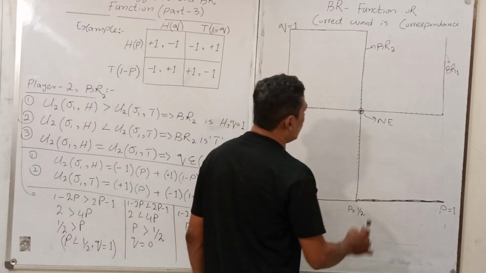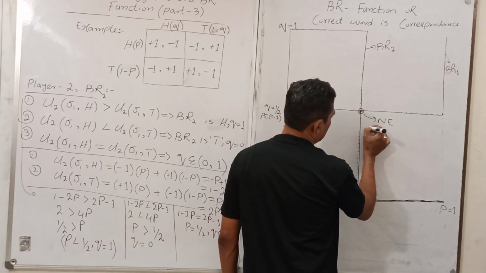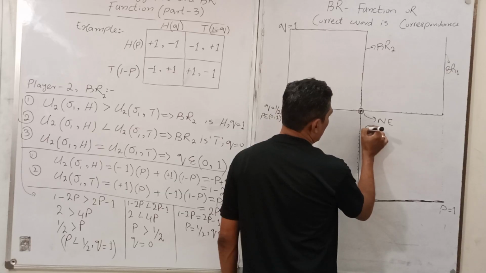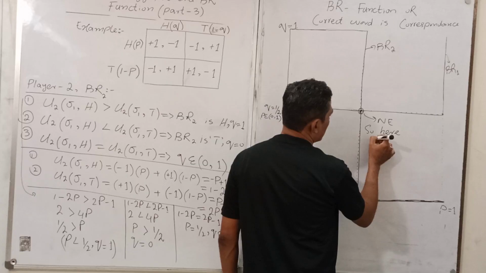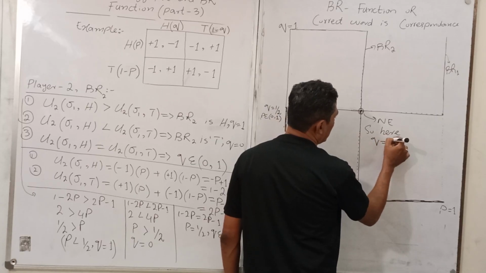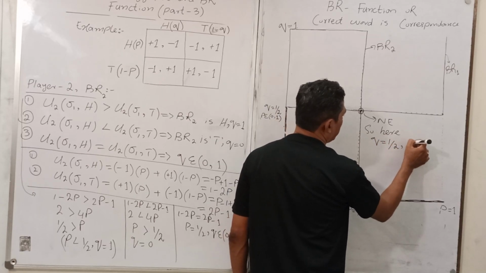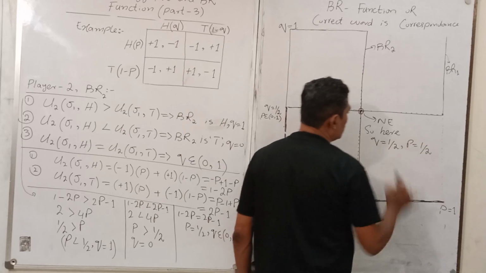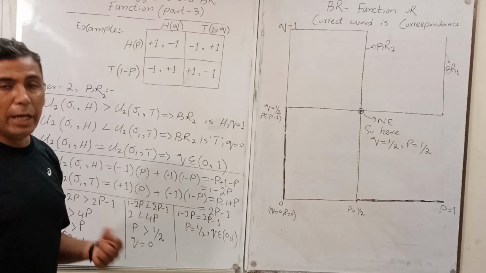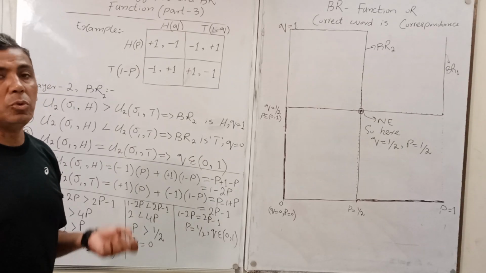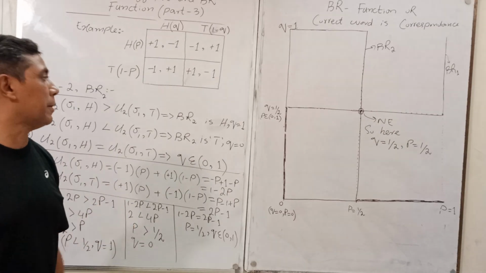There is no other option here: Q equals 1 upon 2 and P equals 1 upon 2. There are no other probabilities that give a Nash equilibrium here.